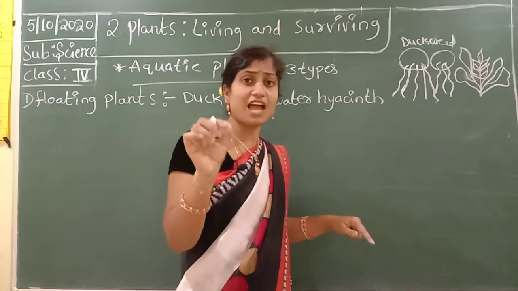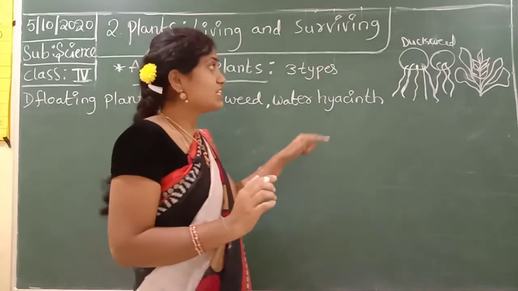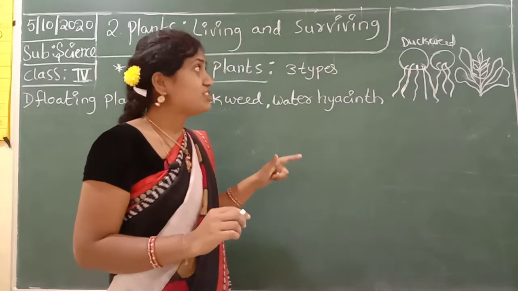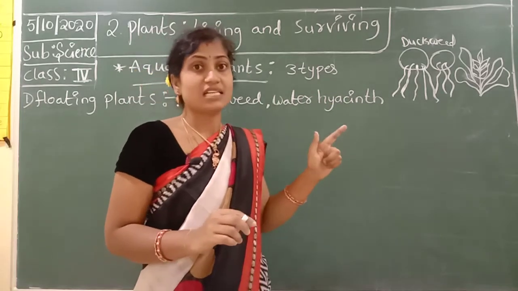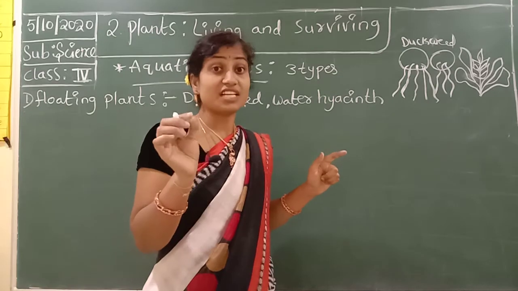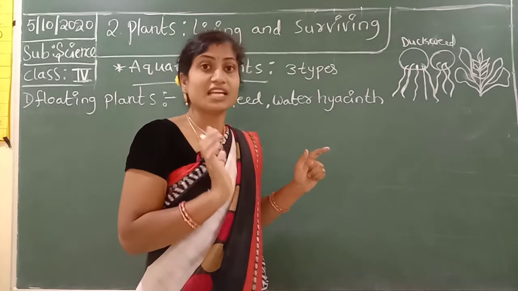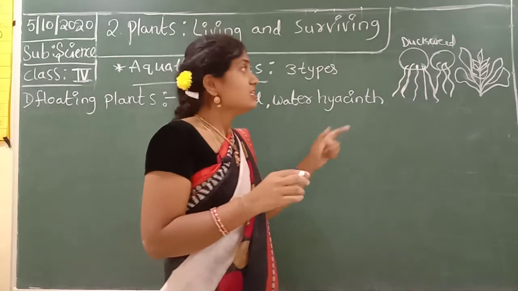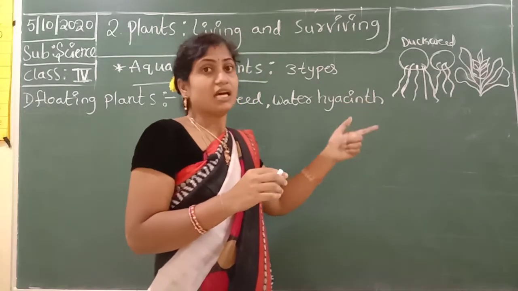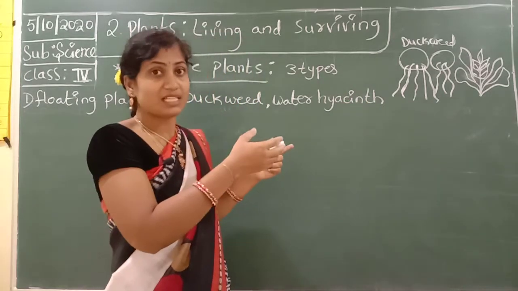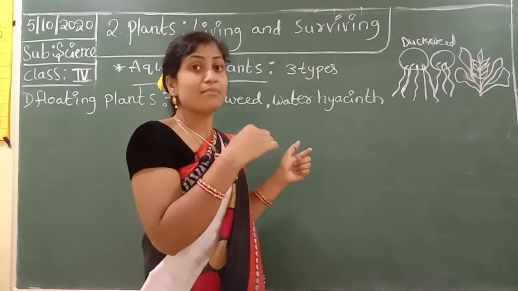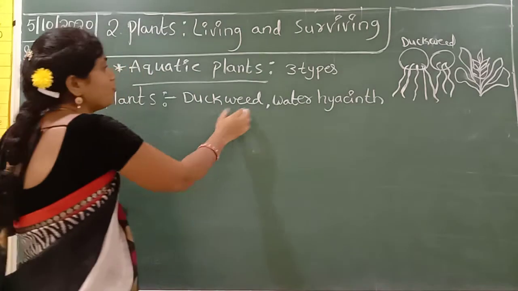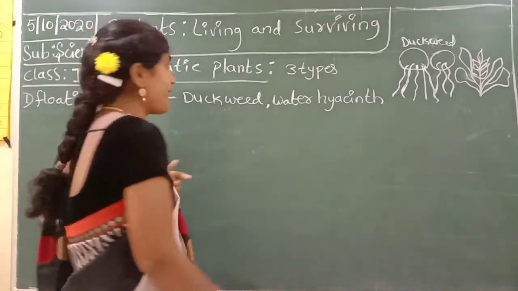Especially, these plants protect very small water animals from the sunlight. The water animals kept under these plants are protected from sunlight. So duckweed and water hyacinth are floating plants.